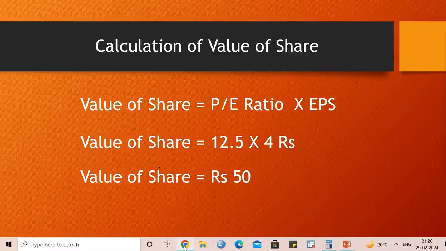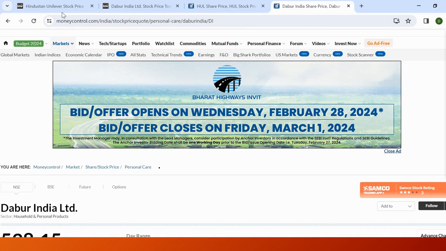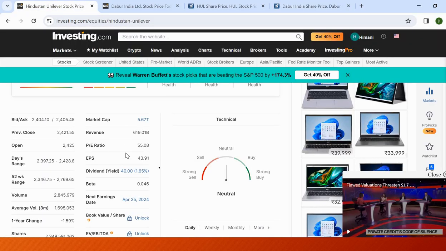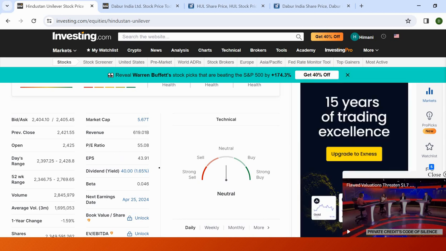If you see the FMCG companies, I have taken one, Hindustan Unilever. In this you can see that the price earning ratio is 55.08 and your EPS is 43.91. Now if we multiply these two, your answer will be around 2397.